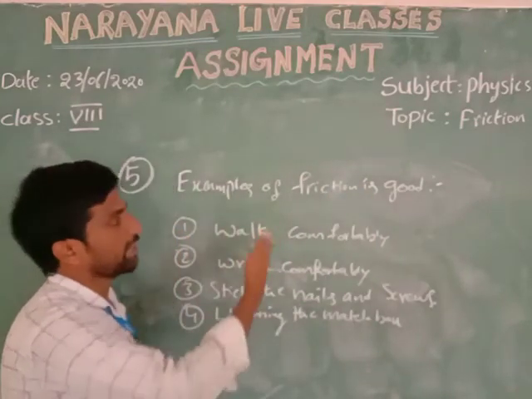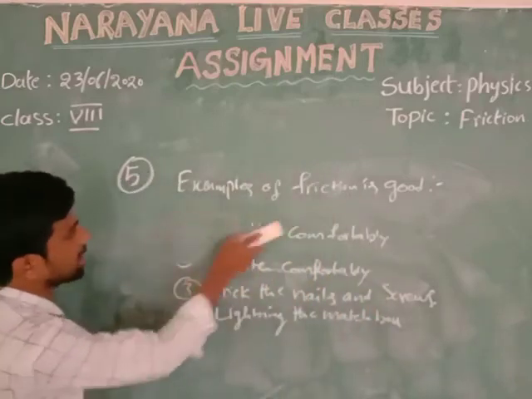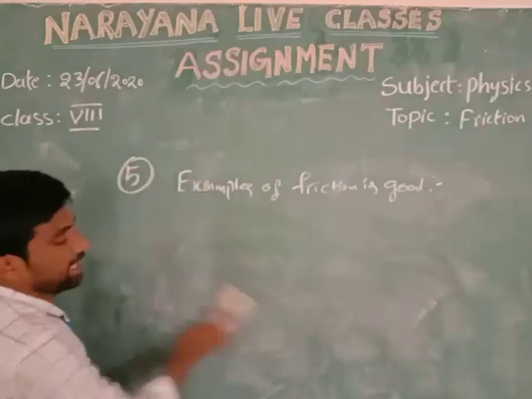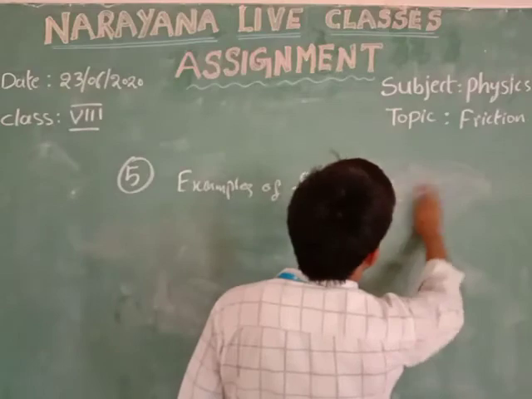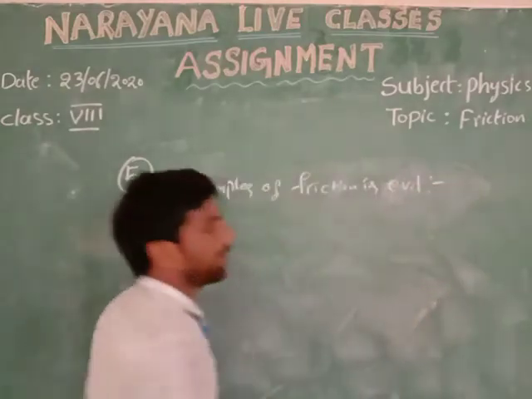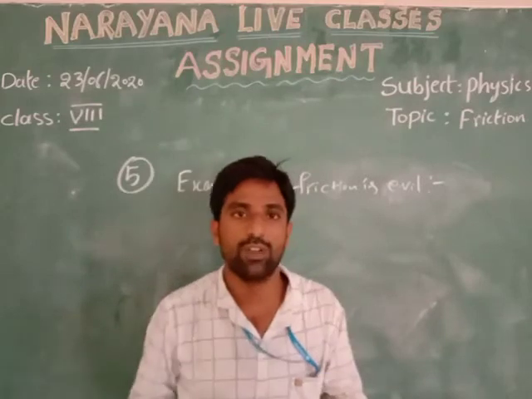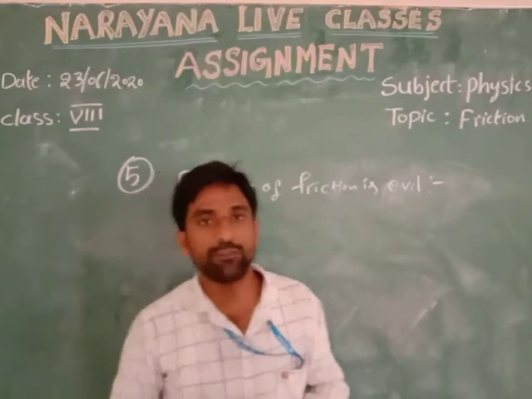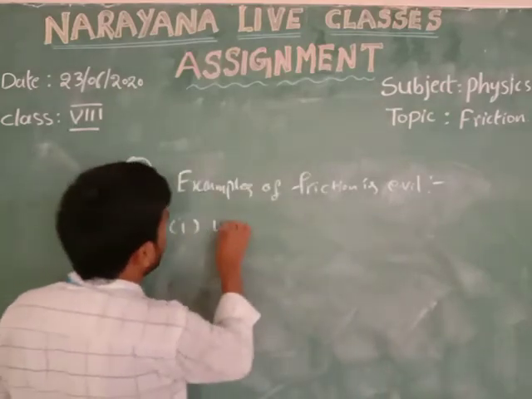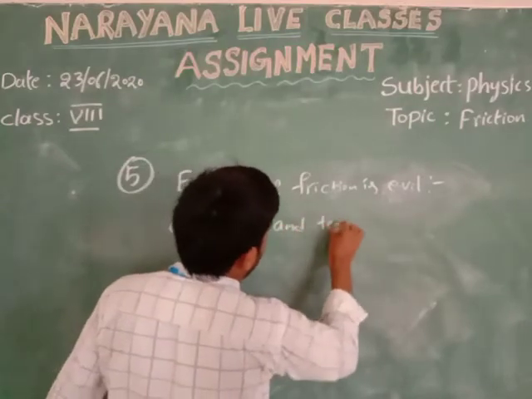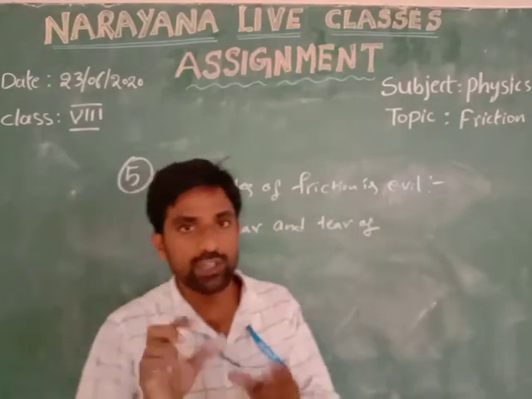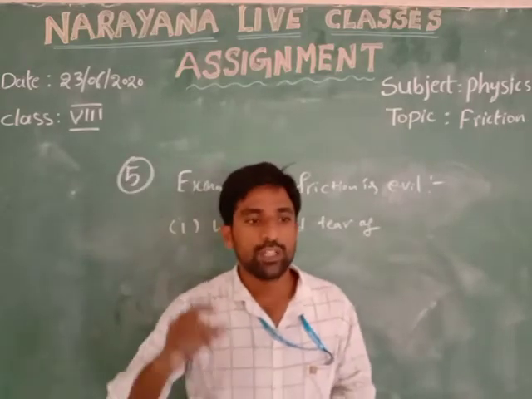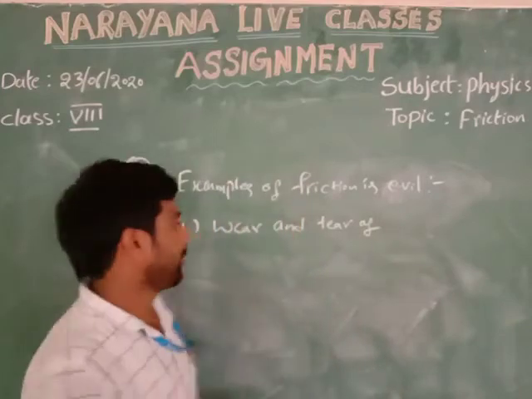Coming to the examples of friction being bad or evil. If the friction is more, it can damage some parts. The first one is the wear and tear of the soles of our shoes. The soles of our shoes are reduced. So the wear and tear of the soles of our shoes is due to friction. That is the first one.